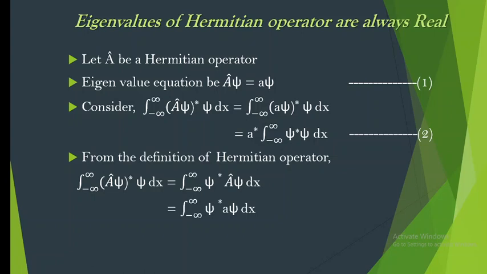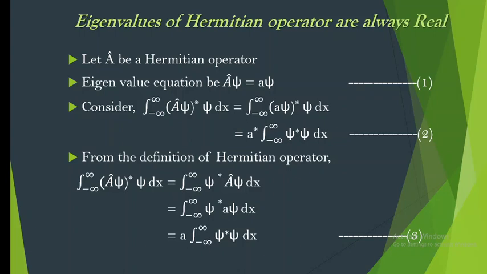Then again, using equation number 1 and substituting A cap xi by a into xi, we get equation number 3. Since a is a scalar, independent of x, it can be brought outside the integration sign, and we get a into the integration from minus infinity to plus infinity of xi star into xi into dx.